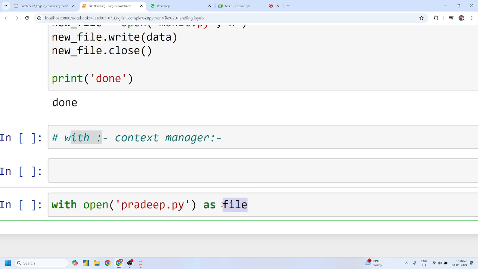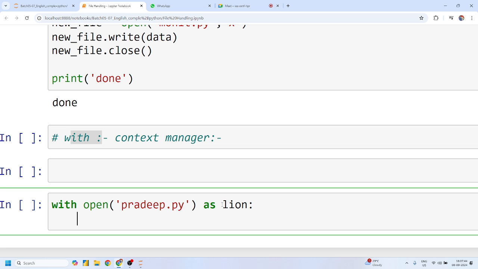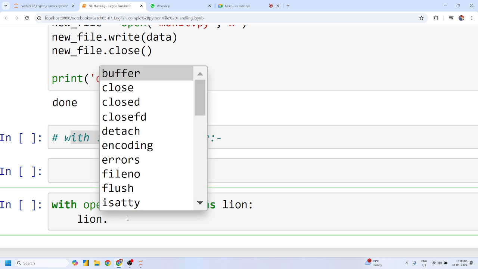And Shivani, you can give any temporary name like lion. Is there any issue, guys? No, sir. I am opening this file with the name of this lion, and this lion is responsible for closing this file. Yes or no? Now, because this file is opened with the help of this lion, if I want to read all the content, it should be part of this lion method.